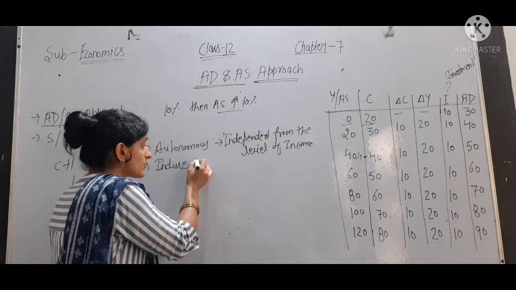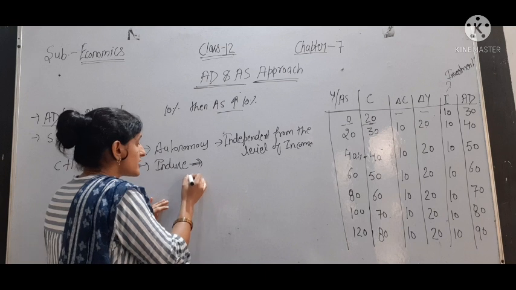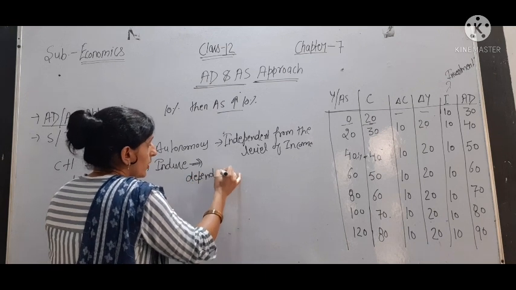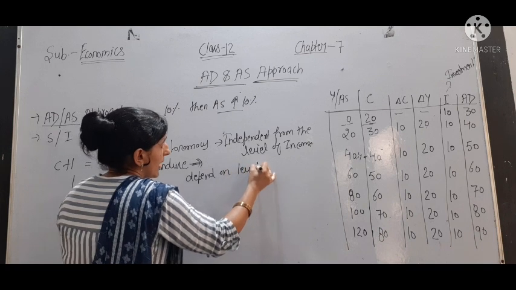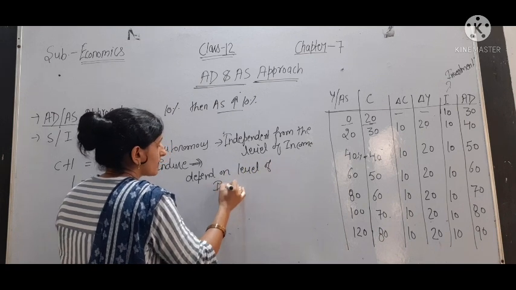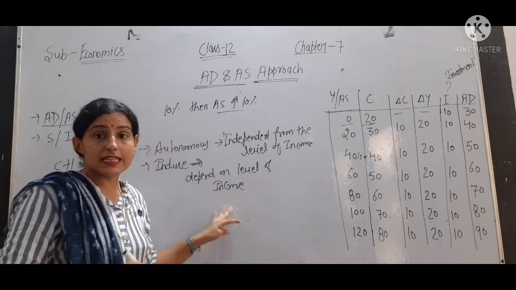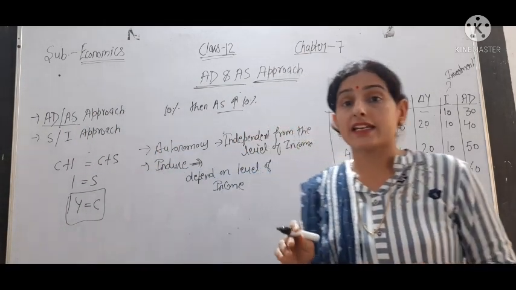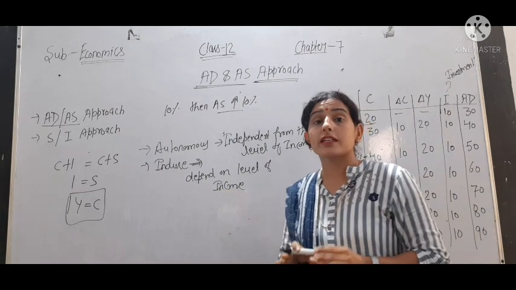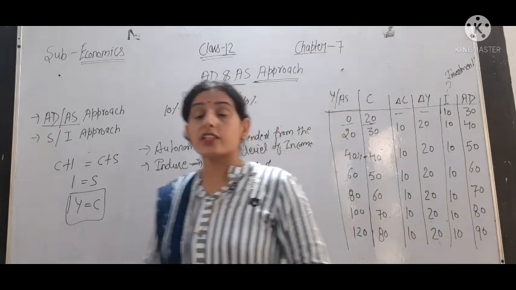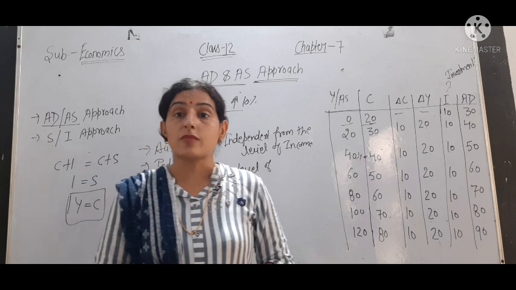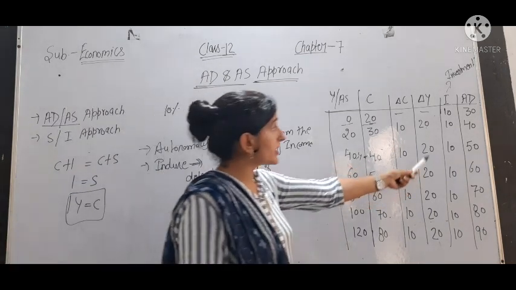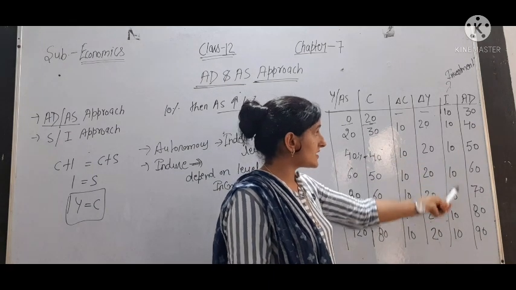Now induced investment means it is related to profit and depends on the level of income. So if income increases, induced investment increases in the economy. If income decreases, it decreases. Induced investment is mainly done by the private sector and autonomous investment by the government. So the autonomous investment is 10, 10.